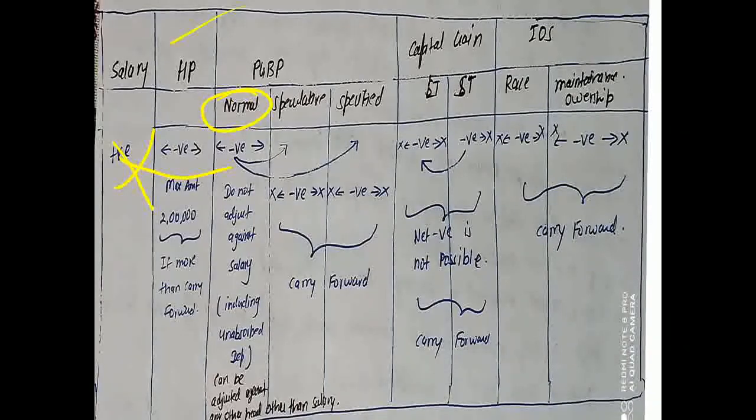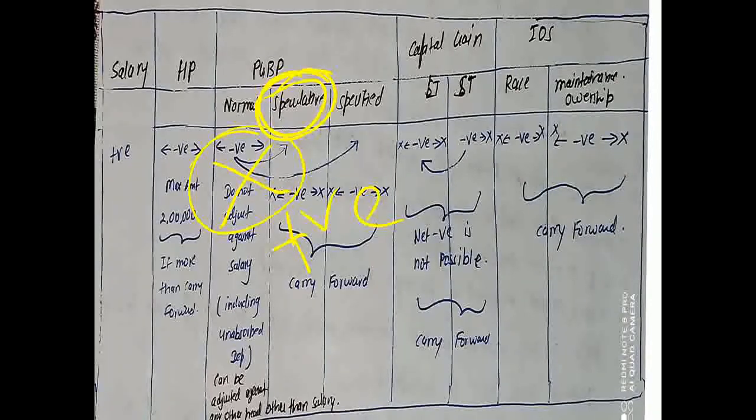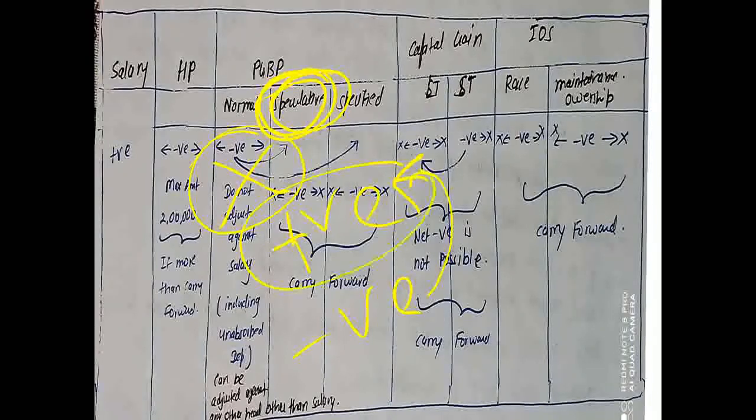Other heads you can set off against the house property, you can set off against the capital gain, against the income from other source. But if you're having losses in the speculative business, it can be used to set off against only the positive income from the speculative business, not from any other head. Here the exception is speculative business losses can be set off only against the speculative income profit, not against any other.